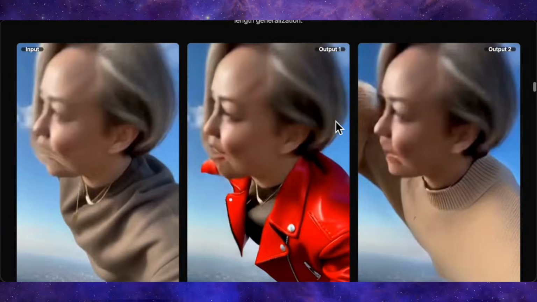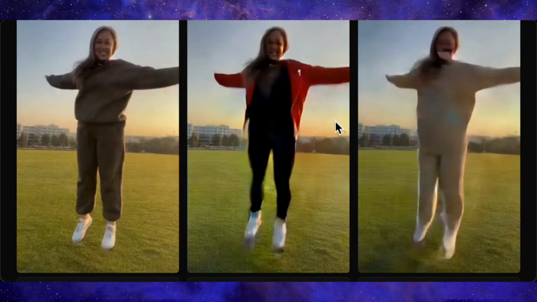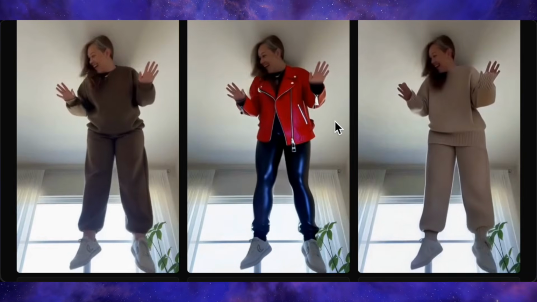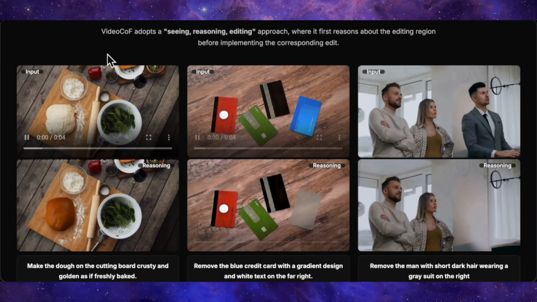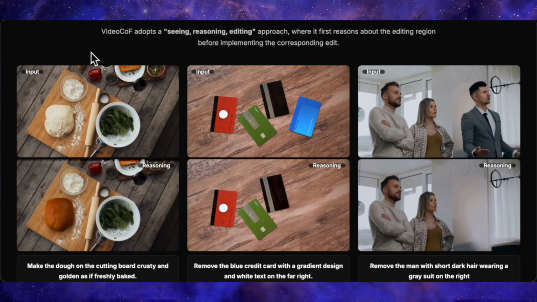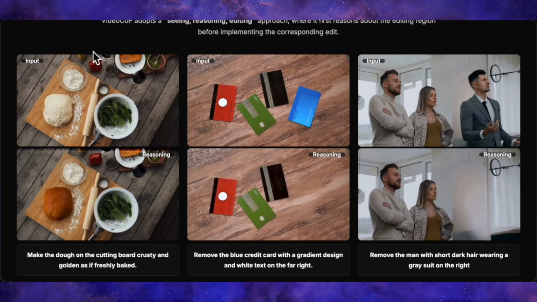The examples are wild. In one clip, you have a woman in a brown dress, and in the outputs, the model turns that into her wearing a red leather coat in one version and in a completely different outfit in another, while the background and motion stay the same. In a kitchen scene, the model takes pale dough on a table and turns it into brown bread just by changing the material or appearance of the dough area and leaving the rest of the shot untouched.